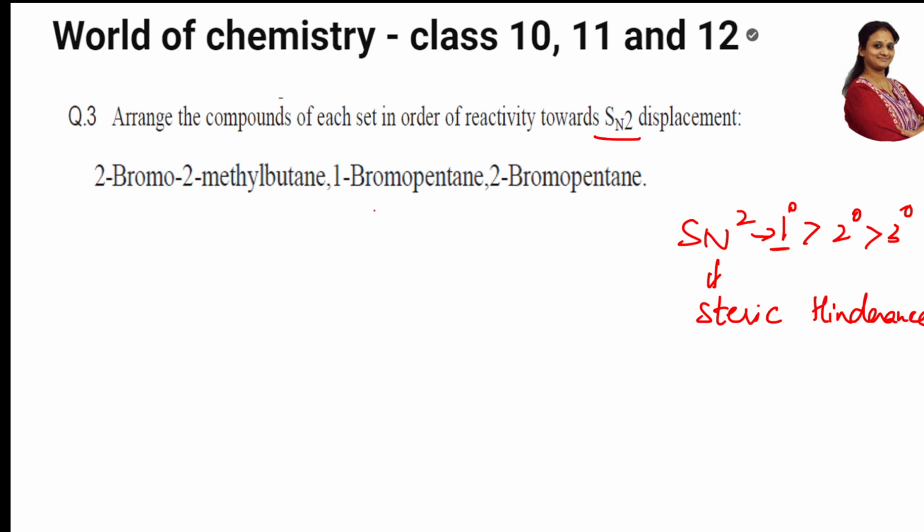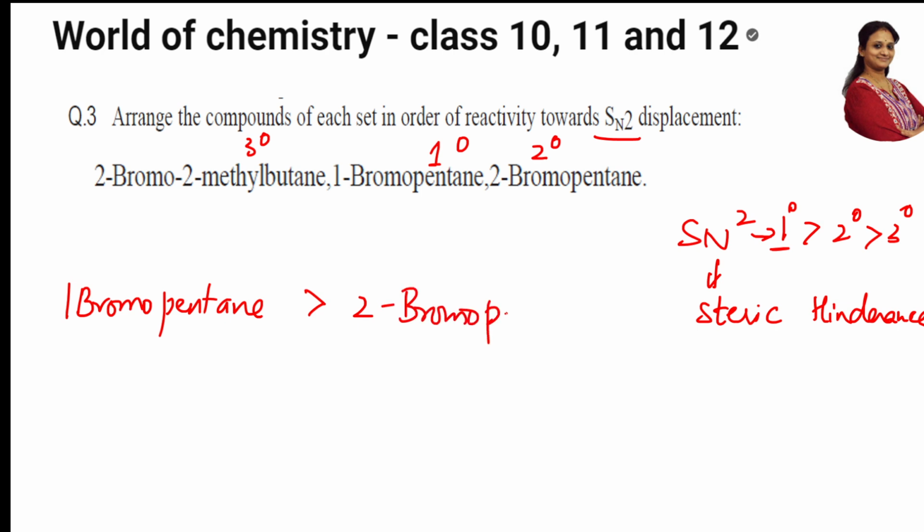Now among all these, which is primary? Students, easy, easy. This is your 1 degree, correct? Then which is your 2 degree? This is your 2 degree. This is your 3 degree. So the order is, you'll write completely in the exam. You should write like this: 1 bromo pentane is greater than 2 bromo pentane is greater than,